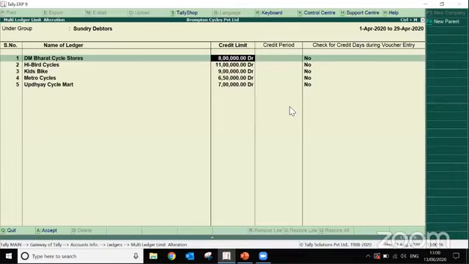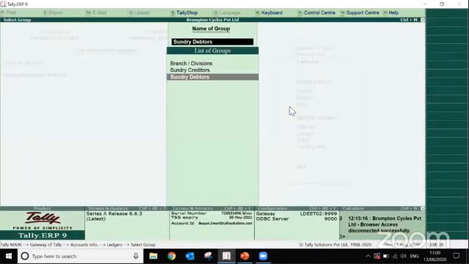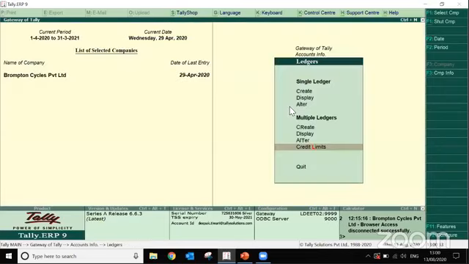So by applying the credit limit, you can at least ensure that the bills are not being made for the parties who are not having good payment performance. The second remedy which we can have for the parties who are not having good payment performance is we can apply the interest calculation on them.